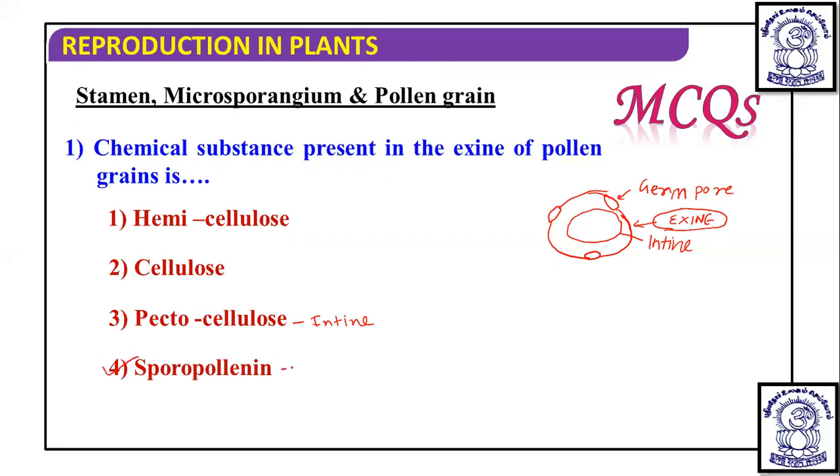Sporopollenin is a fatty substance, and this fatty substance makes the exine. But wherever the exine deposition is absent, it is known as a germ pore. So sporopollenin is deposited discontinuously in the exine region. It is known that sporopollenin is the most resistant organic material. It cannot be broken down by high temperature, acidic conditions, or even electric shock. So that becomes the correct answer.